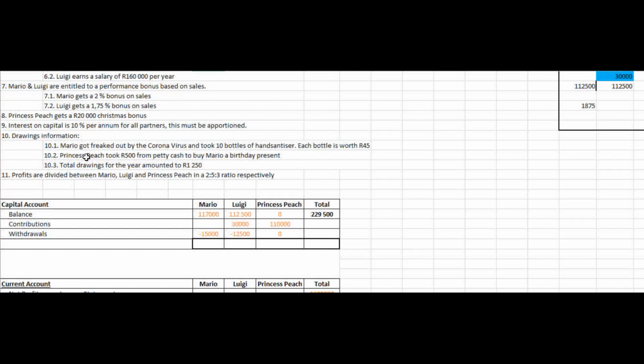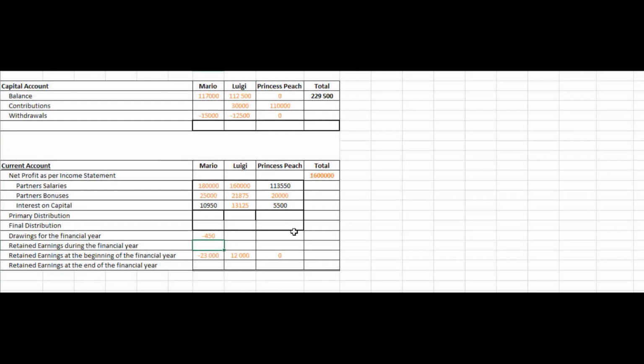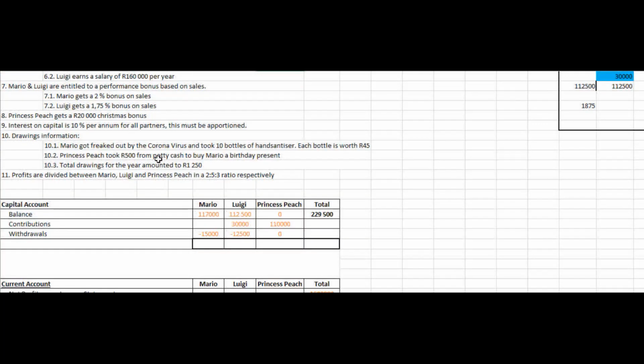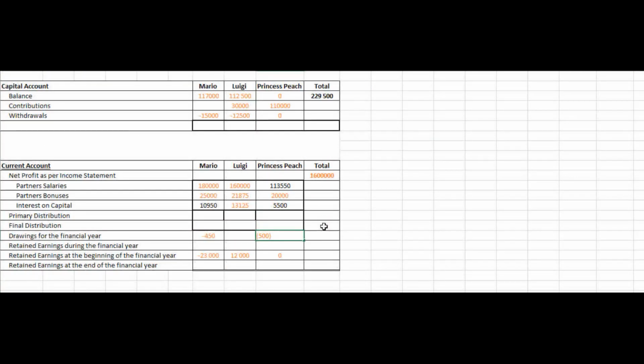The next piece of information says Princess Peach took 500 Rand from petty cash to buy Mario a birthday present. So we will minus 500 Rand from Princess Peach's drawings. And then we are given the last piece of information pertaining to drawings, which says total drawings for the year amounted to 1,250 Rand. So under the total column, we can say that that is 1,250 Rand.